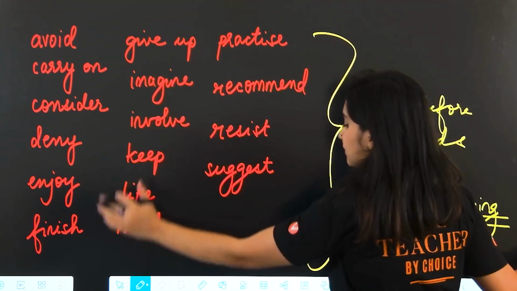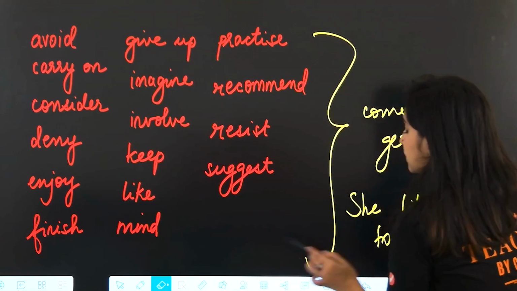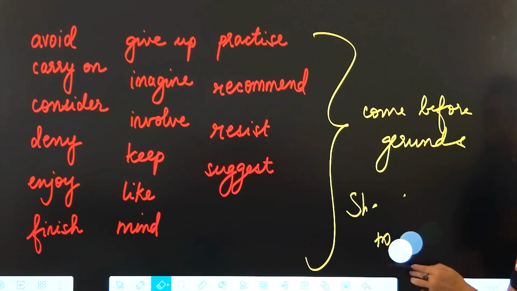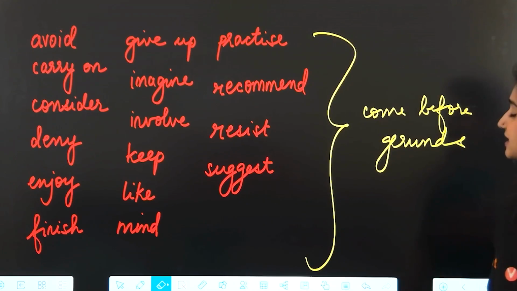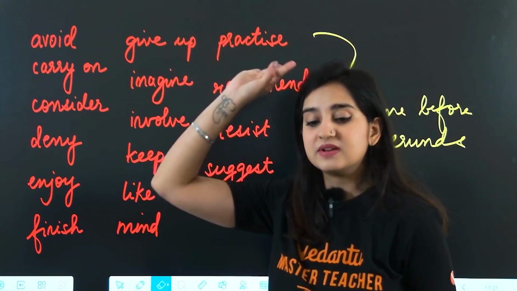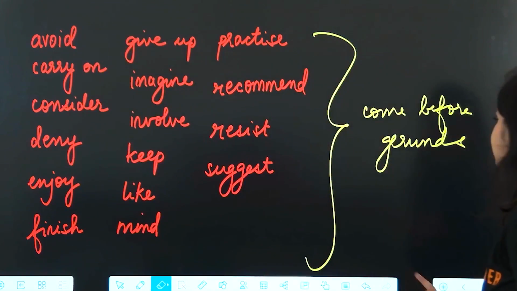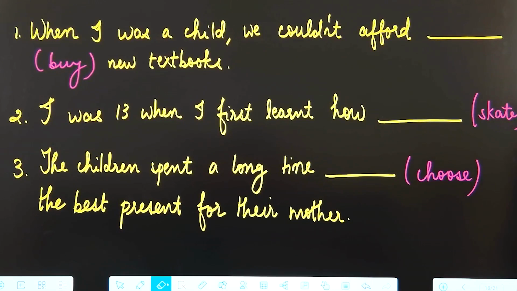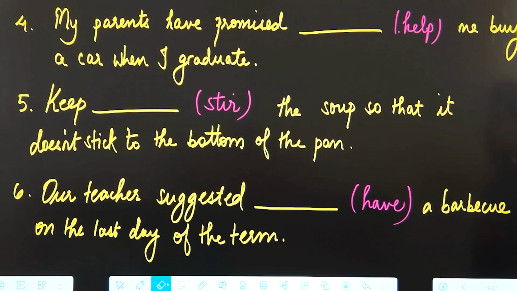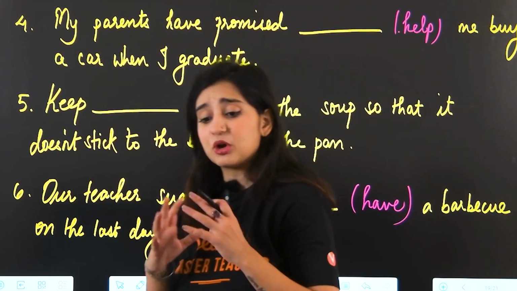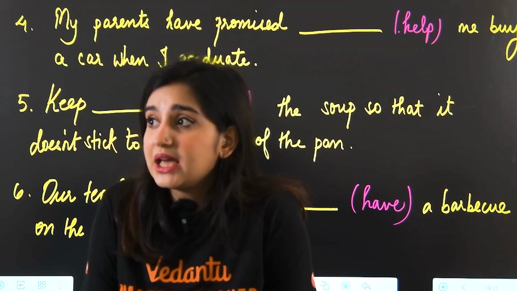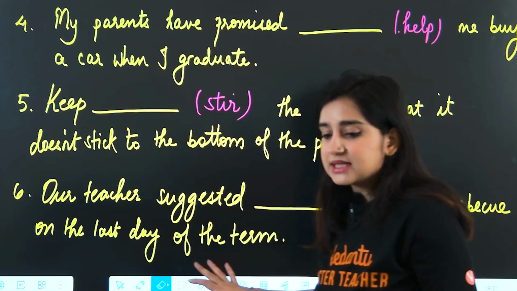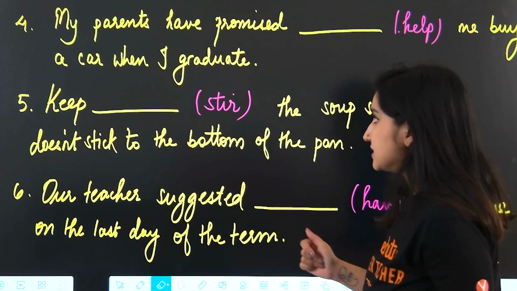Try this out with any of these. You can do this on your own. You can make simple sentences with all of these. Just remember that after these verbs, you will always see a gerund. And after these verbs, you will always see an infinitive. Now, let's quickly answer some questions. Okay. What we're going to do here is, I'm not going to explain too much to you.